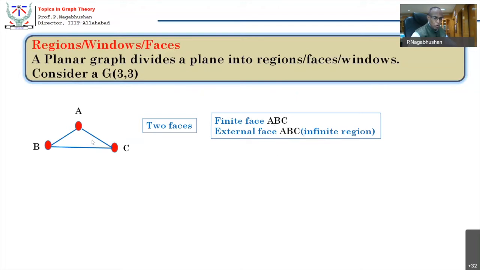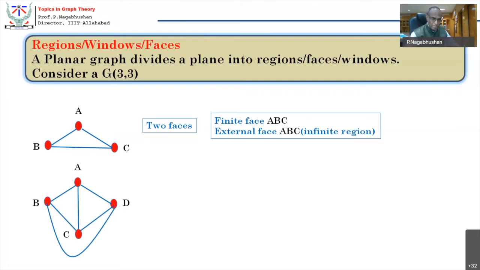So how many vertices are there? Three vertices. How many edges are there? Three edges. How many faces are there? Two faces. Can I relate this three and two? Yes, there is a formula. I shall come to that formula a little later.